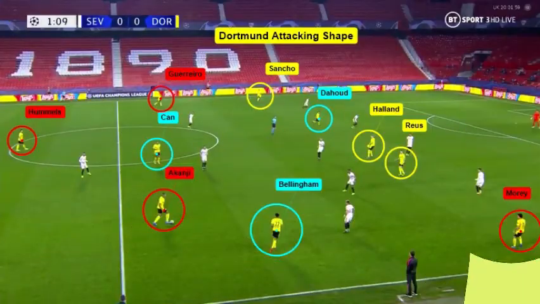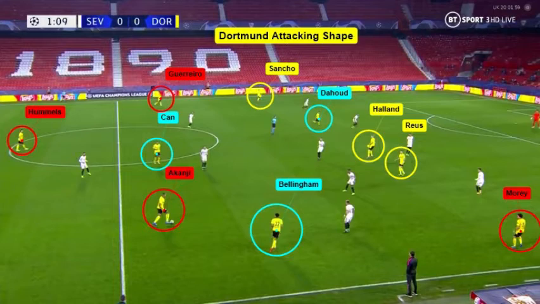Here we see the attacking shape of Dortmund with Hummels and Akanji being the centre backs, and as we can see, Akanji is dribbling the ball ahead. We can see Can forming the single pivot and Bellingham moving onto the wing to help the attack, which is also very difficult for the Sevilla players to mark.